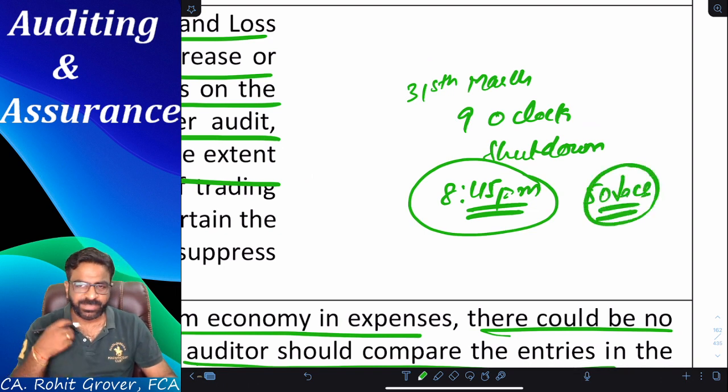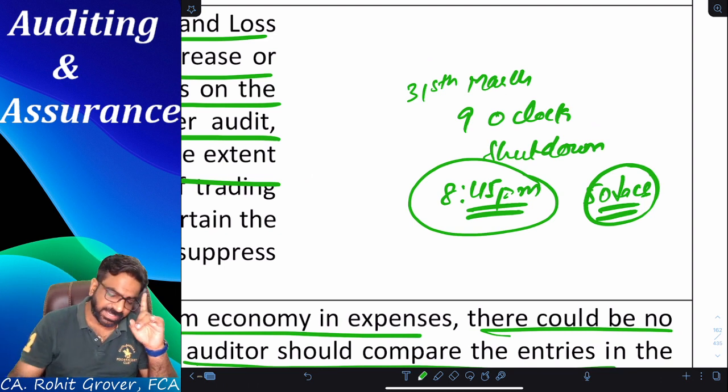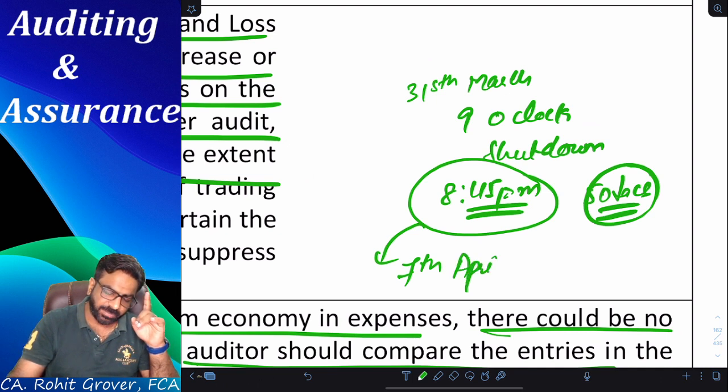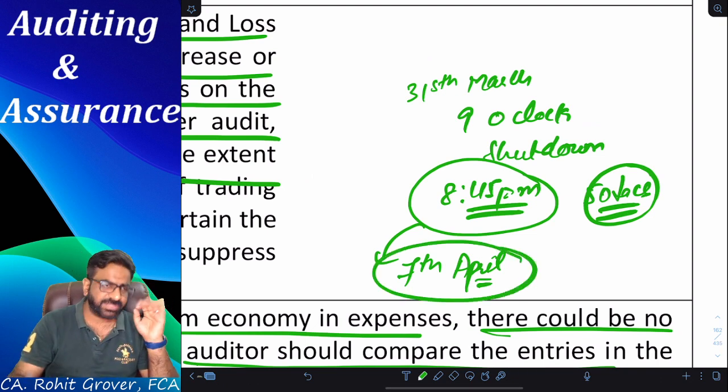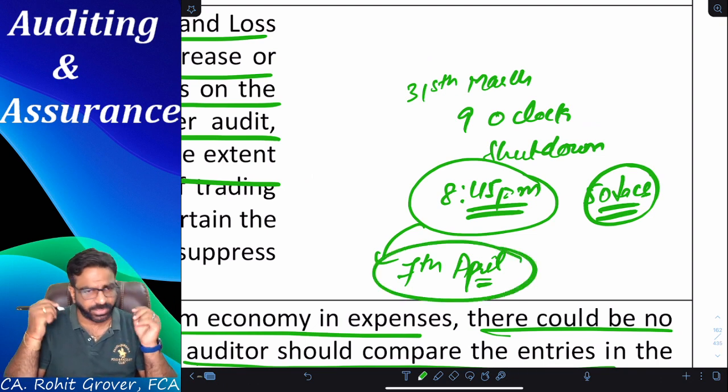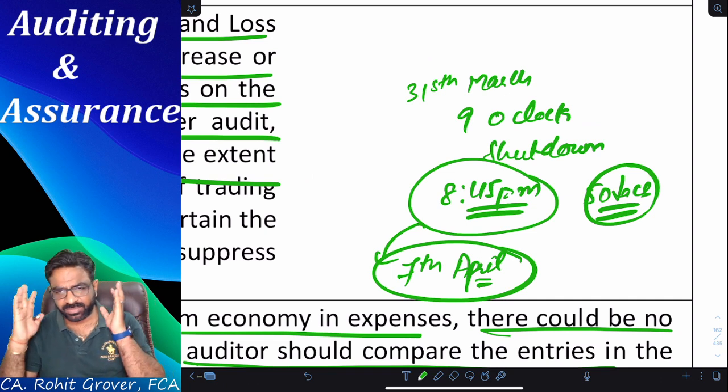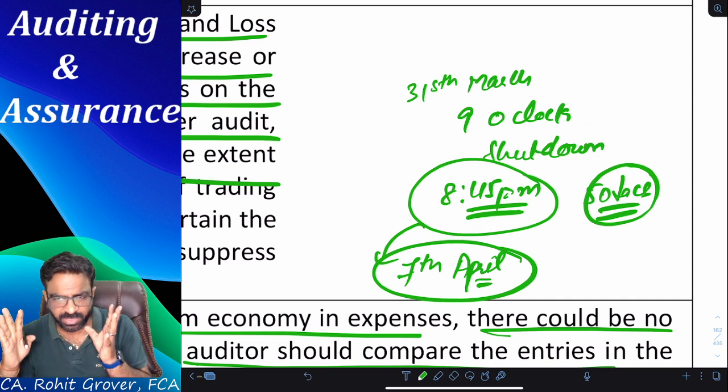Are you getting the point? It means I am selling and that person is buying. I told him delivery will take place on 7th April. I can't make you the delivery today, and for the next 6 days, my labor is off. Therefore, delivery will take place on 7th April. He said, it's okay, sir. No issues. I'll take delivery on 7th April, but you please send me the invoice immediately.